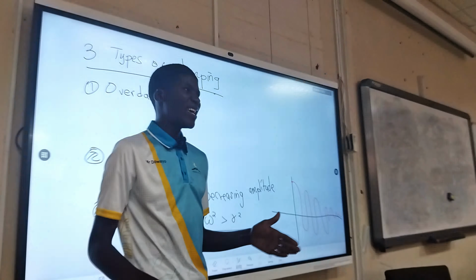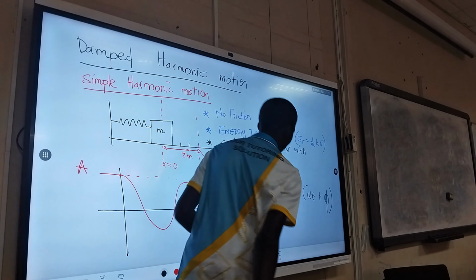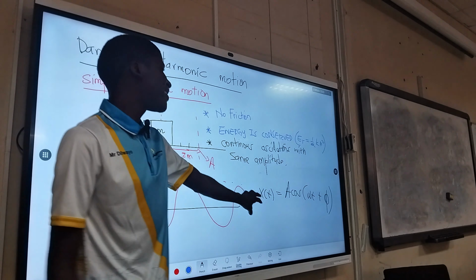So the position for a simple harmonic motion, remember the position is given by x at t equals A cos of omega t plus phase angle. So this is the equation for simple harmonic motion, considering that A is a constant. So this is a constant amplitude. And then again, cos is the oscillatory component. So it just means that your object is oscillating with this cos function.